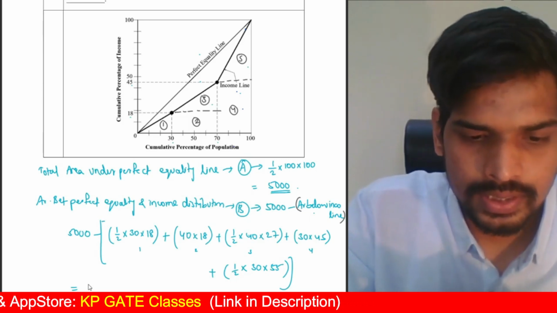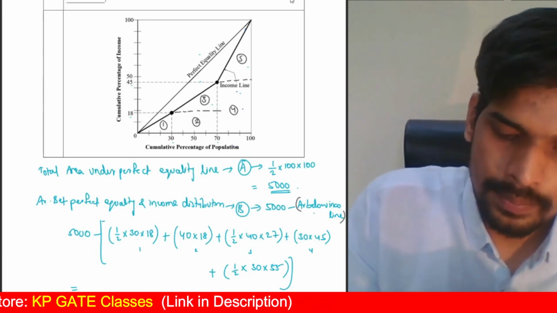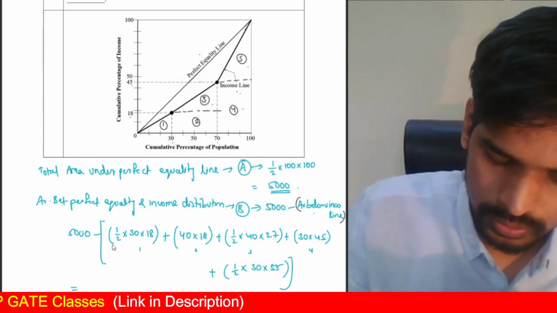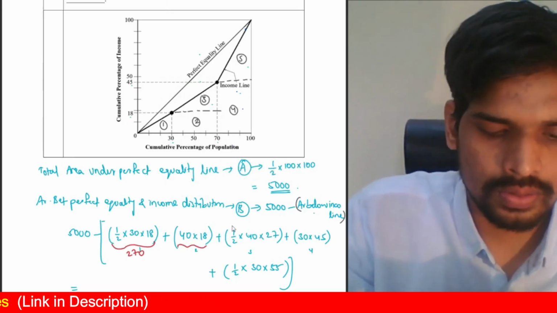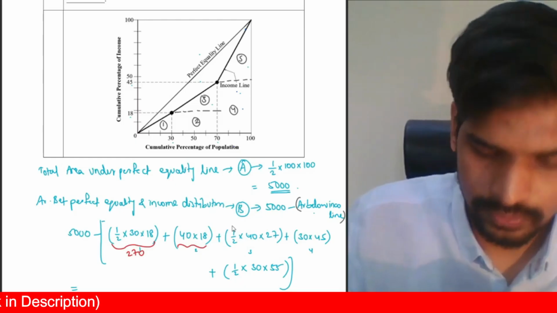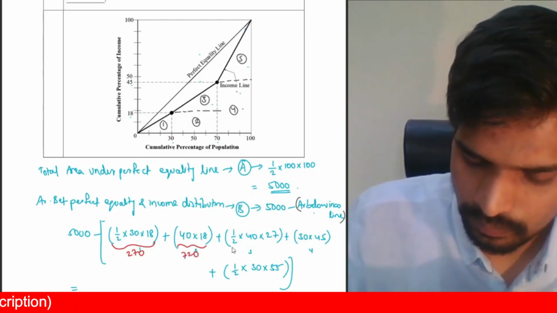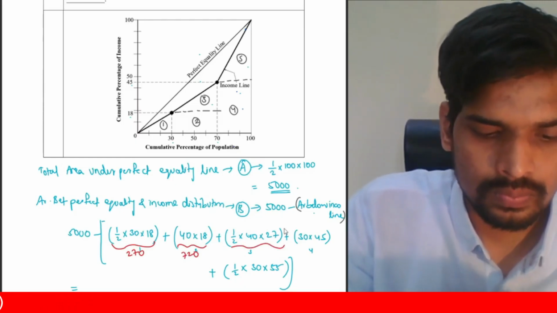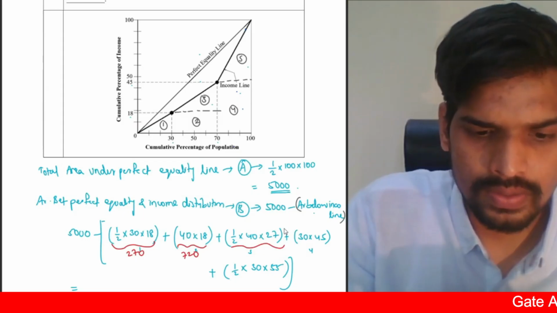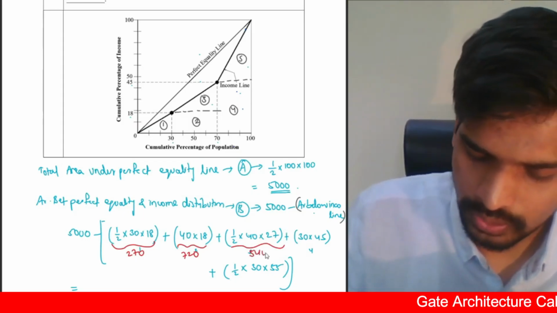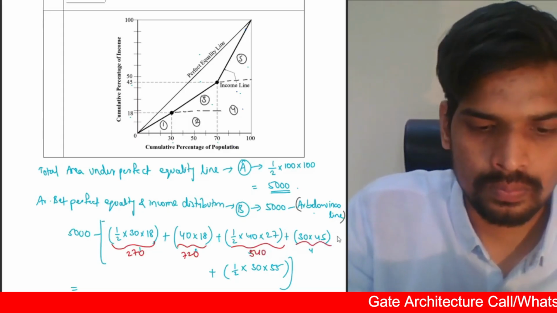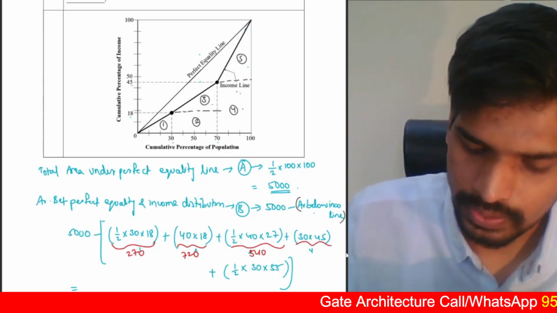30 into 18 divided by 2. Let me write the values if you want. So this portion I'm getting the calculation as 270. This portion 40 into 18 is 720. This portion 40 into 27 by 2 is 540. This portion 45 into 30 is 1350.